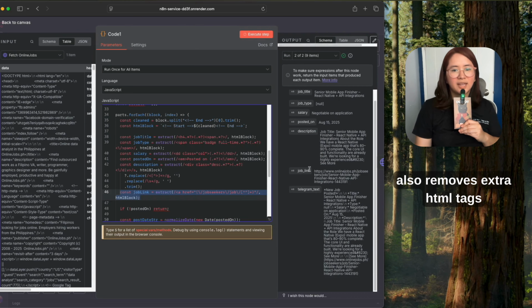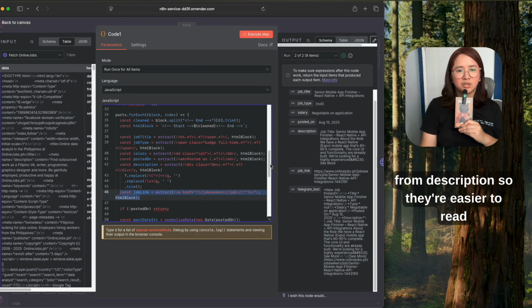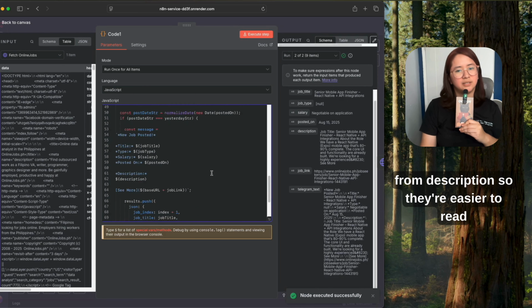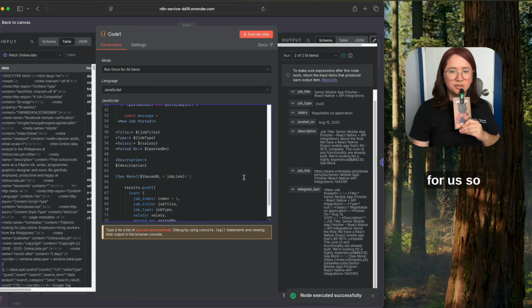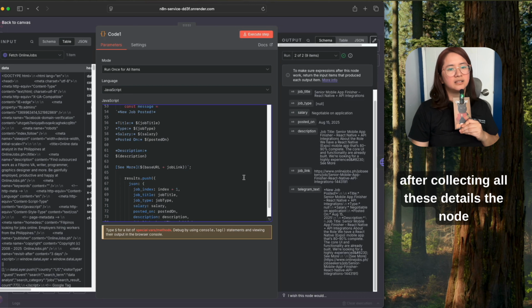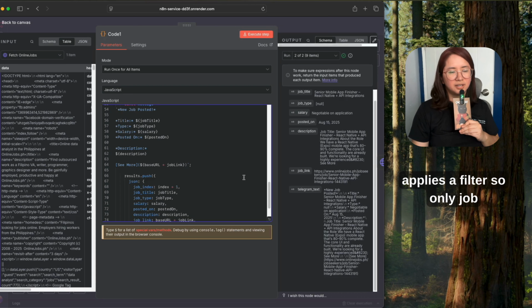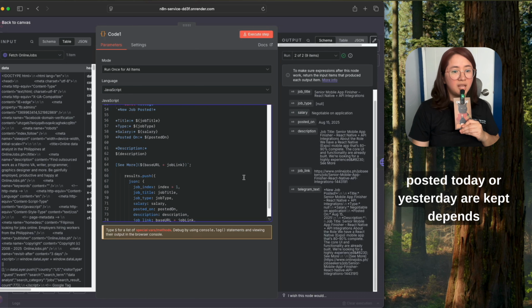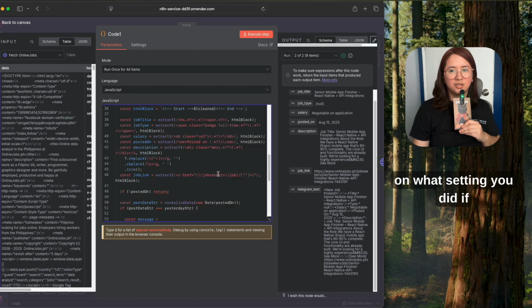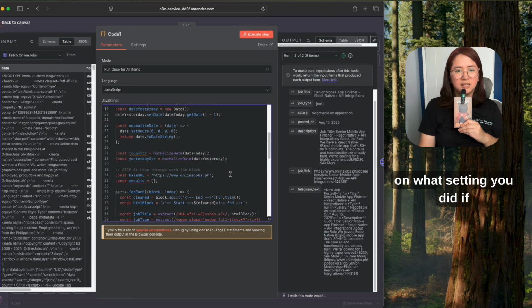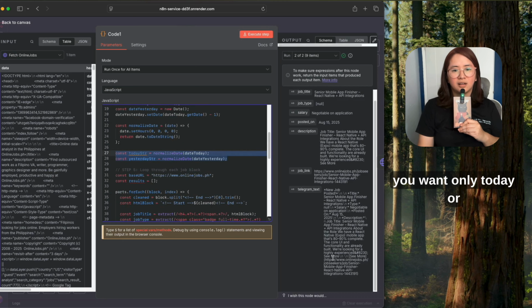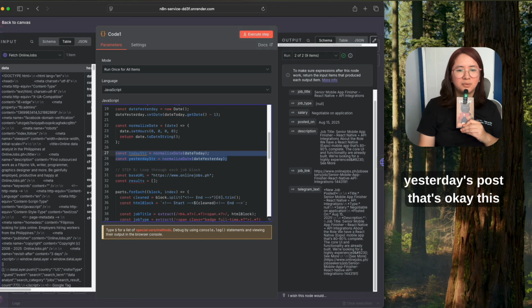It also removes extra HTML tags from the description so they're easier for us to read. So after collecting all these details, the node applies a filter so only jobs posted today or yesterday are kept, depending on what setting you choose. If you want only today's or yesterday's posts, that's okay.